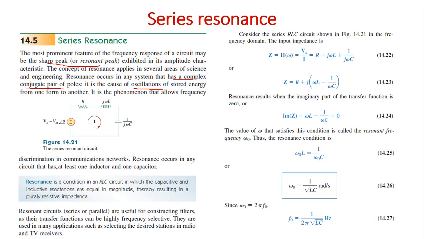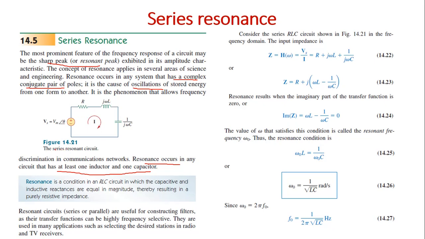Resonance occurs in any circuit that has at least one inductor and one capacitor. So it should consist of storage elements, that is the inductor and the capacitor.